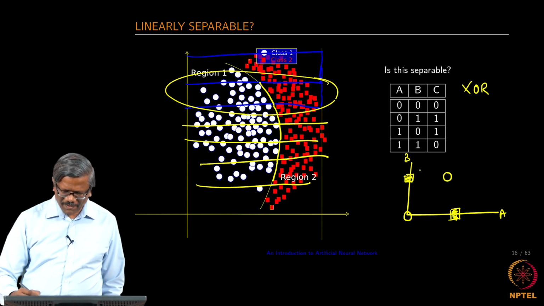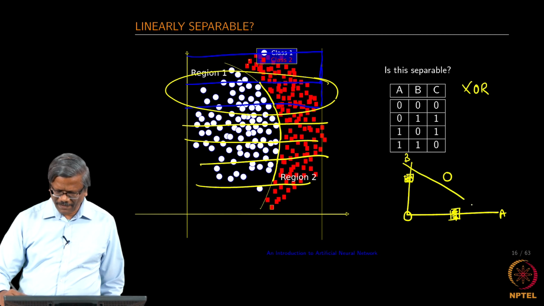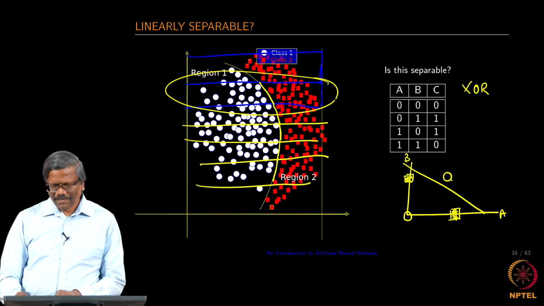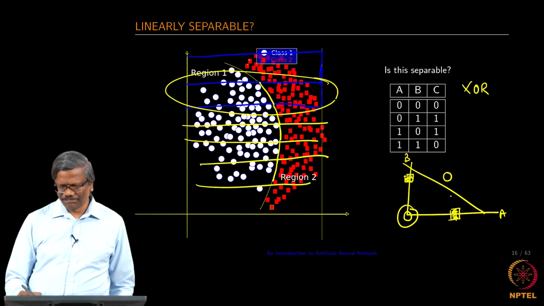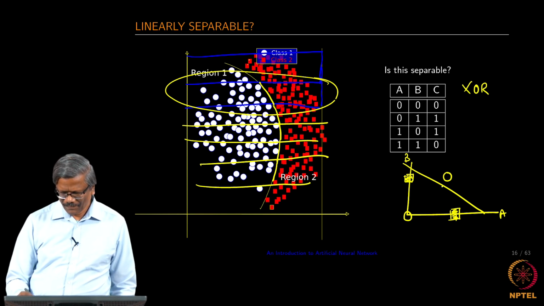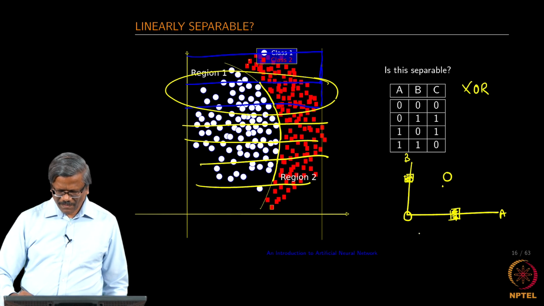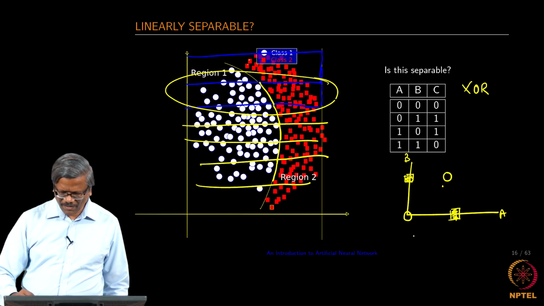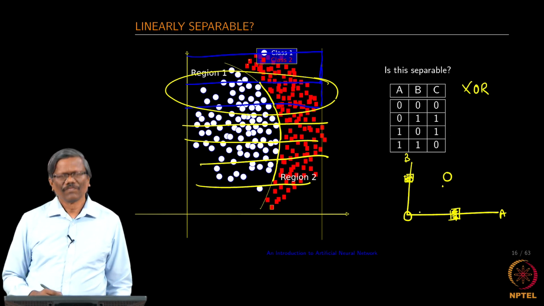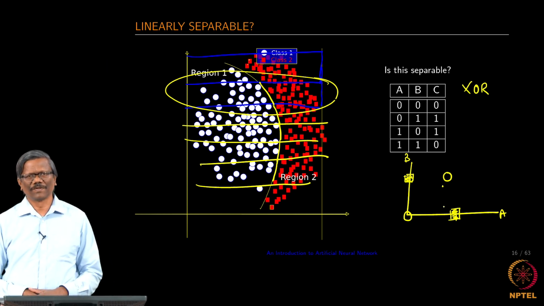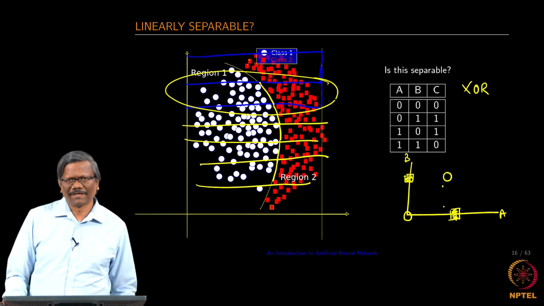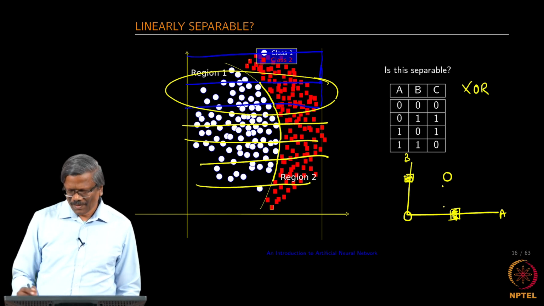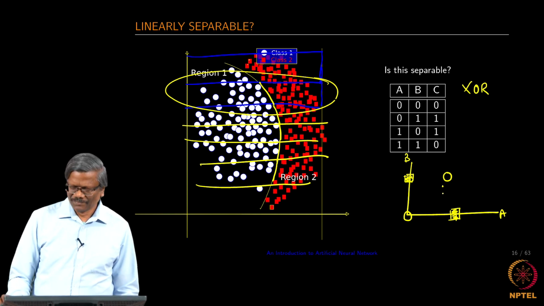Is it possible to linearly separate this? If I draw a line here, this one is to the left of this. So, it is not right. Can I draw like this? No. So, how do I separate this function? Is it possible using the existing approach that we have followed to solve this problem? Think about it.